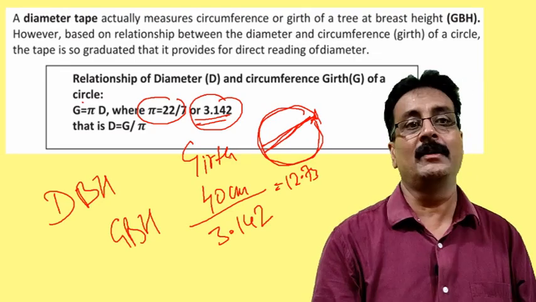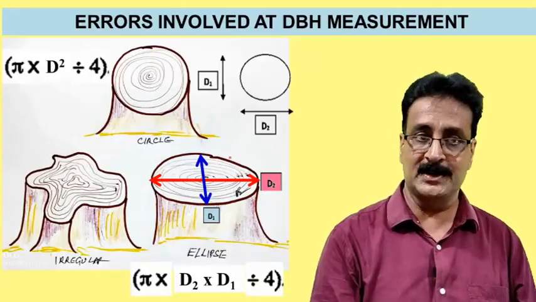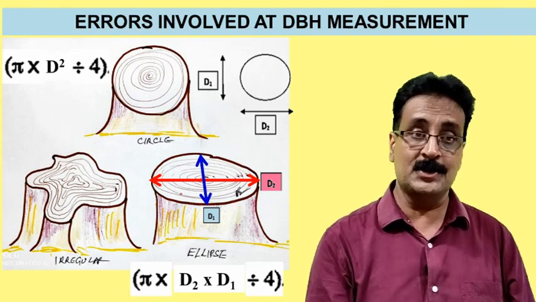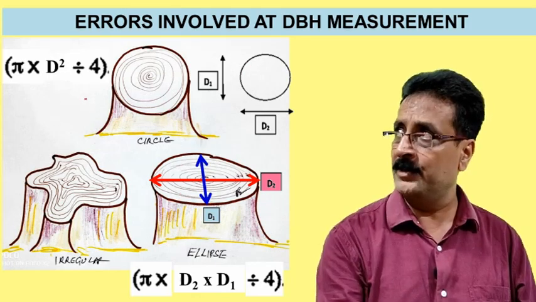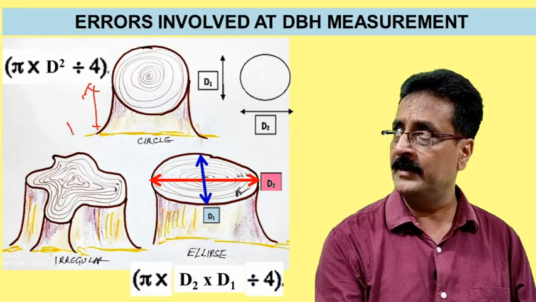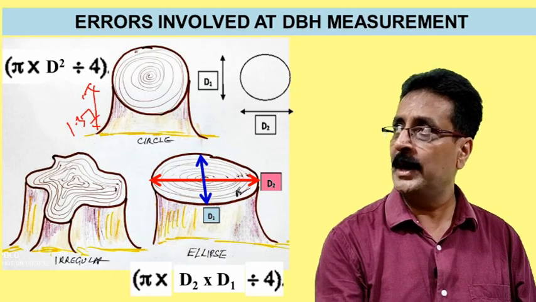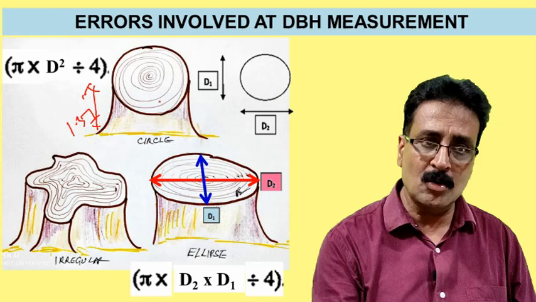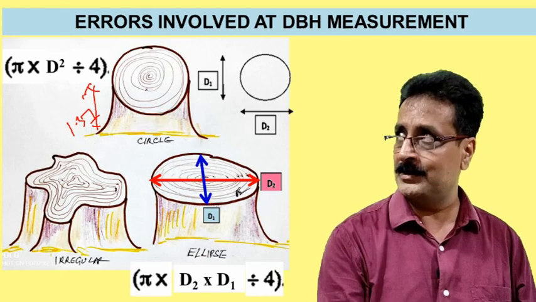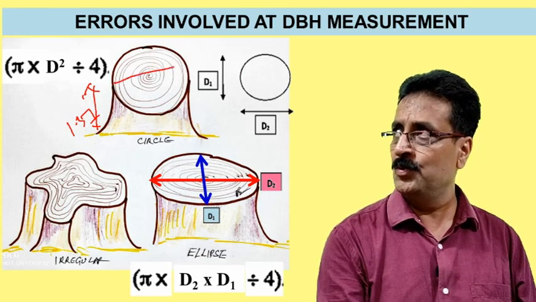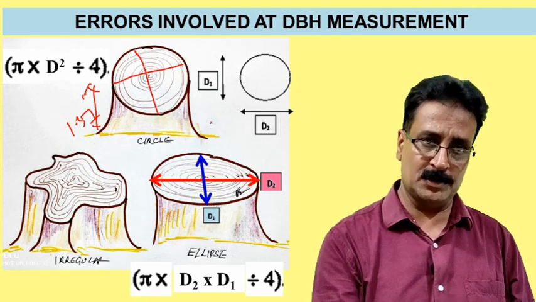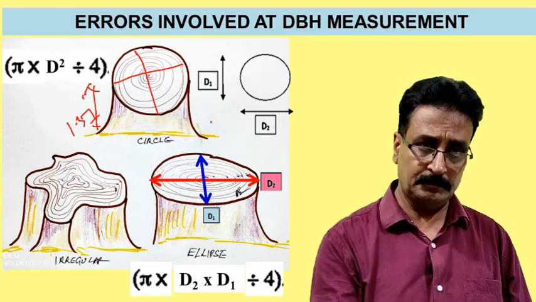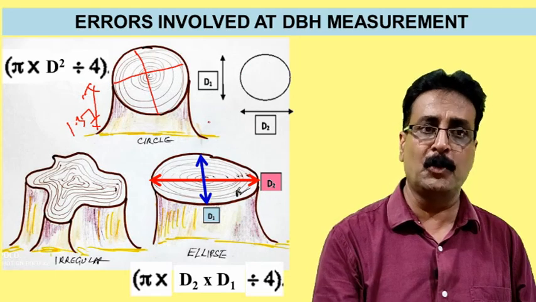Now why GBH and DBH? Why are we taking GBH and DBH? There is some error which has been involved here. For example, this is a tree and at 1.37. When it is a circle, then there's no problem. We can take by caliper, because these two diameters from A and B, this D1 and D2, will be almost the same, and the variation will not be more.